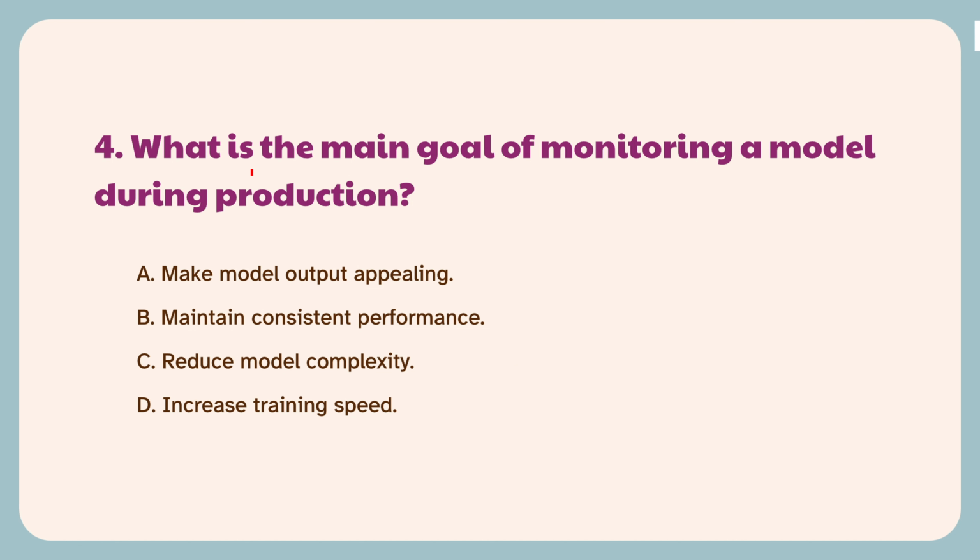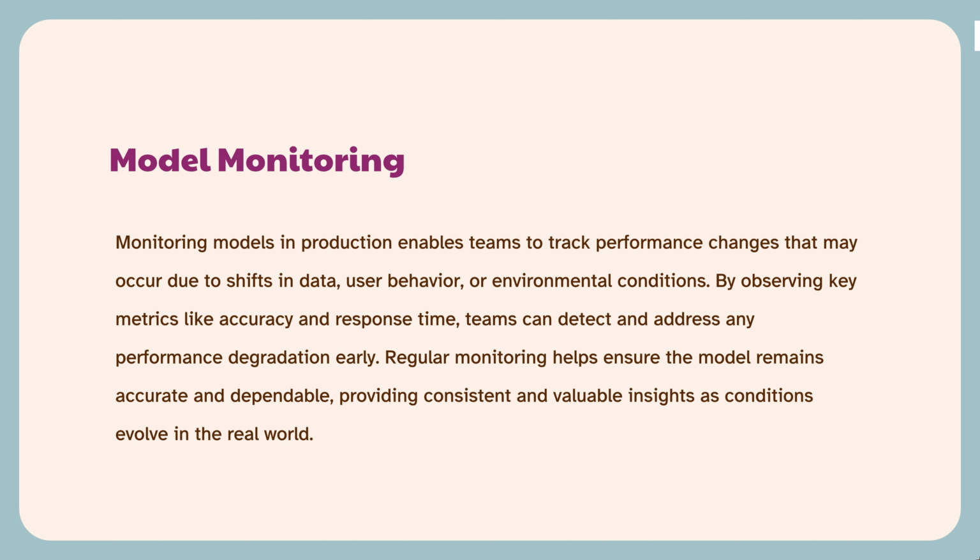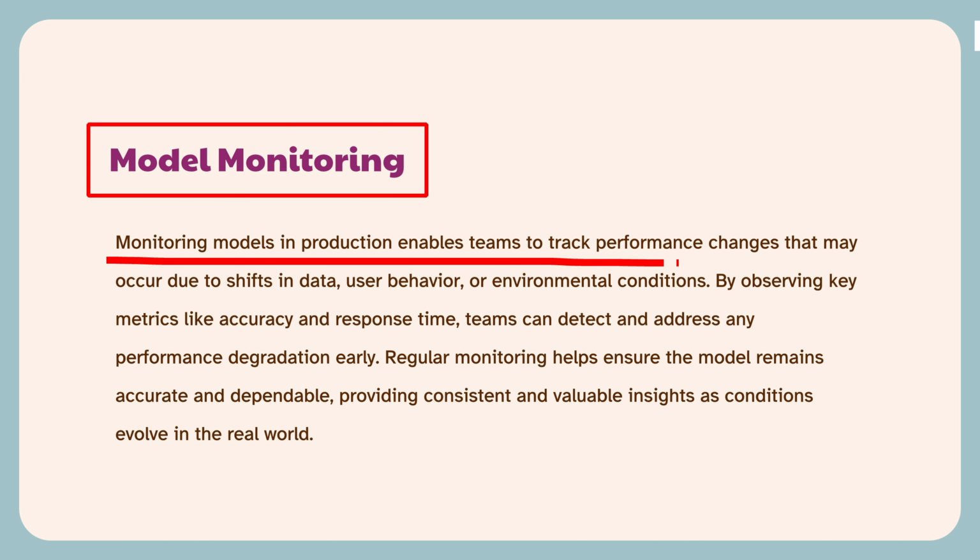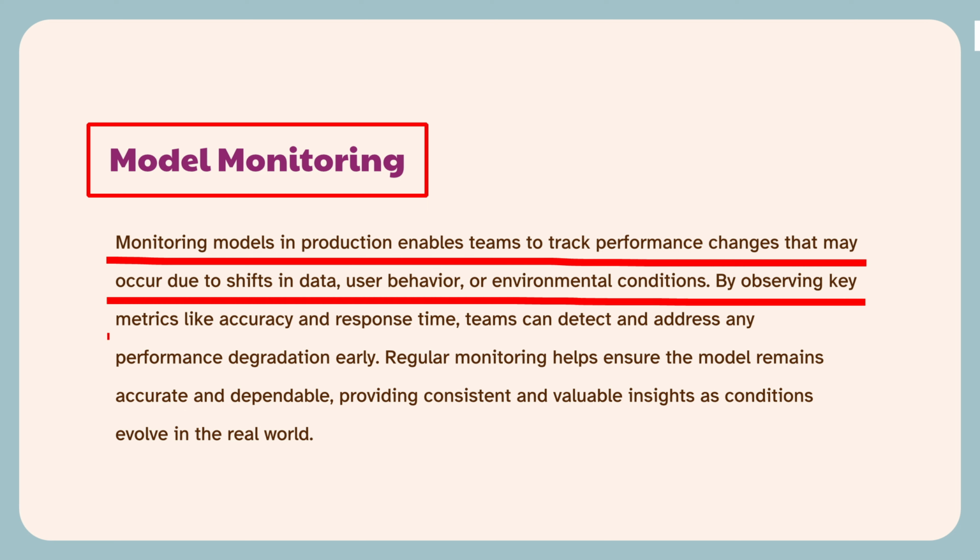Question 4. What is the main goal of monitoring a model during production? The knowledge points of this question are: model monitoring. Monitoring a model in action lets teams catch performance changes due to factors like new data or different user behaviors. By tracking metrics like accuracy, teams can make quick adjustments if issues pop up, ensuring the model stays reliable and effective over time.